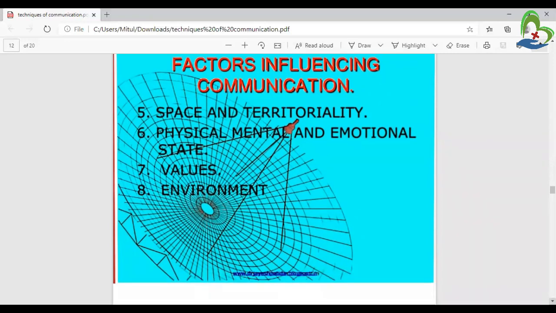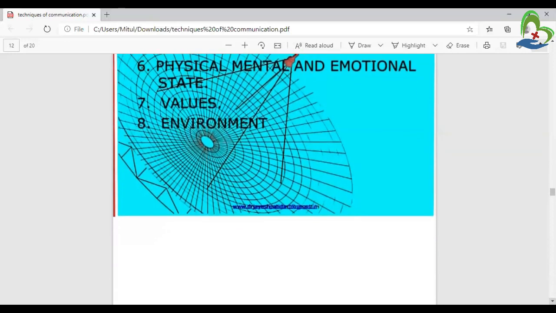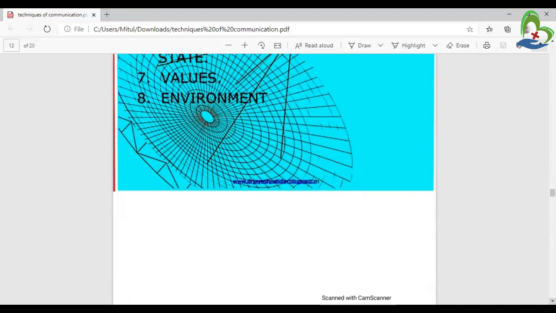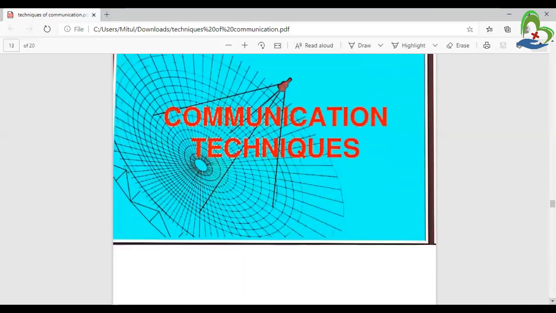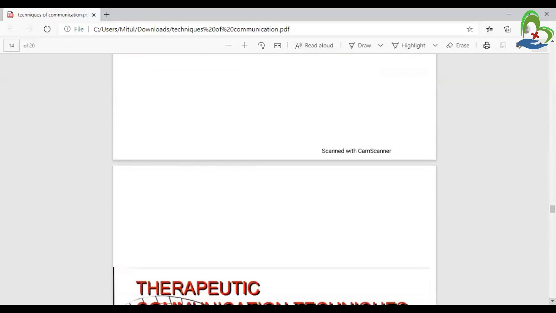And values means how to respect a high authority, giving value to the person, like a nurse, or a valuable, high authority person, a doctor, how to speak right there, like to speak, sir. Okay. Environment means a calm environment, and also the setup available whenever communicating with people, means a good setup.